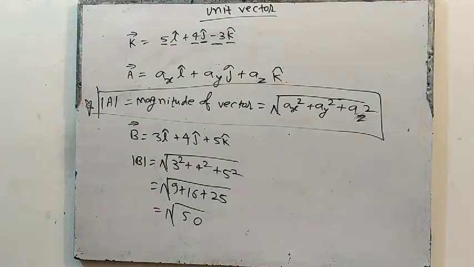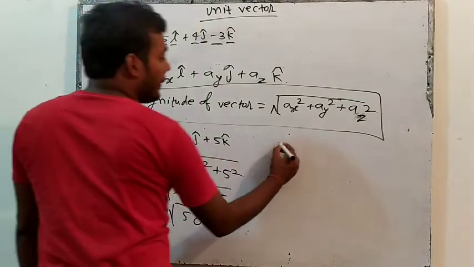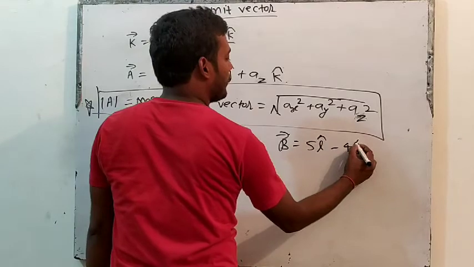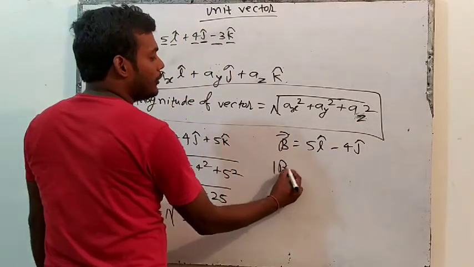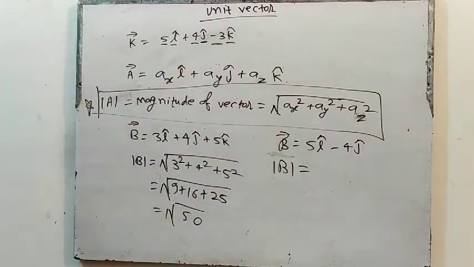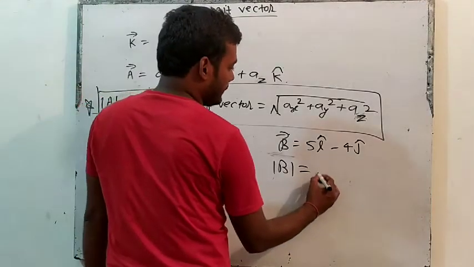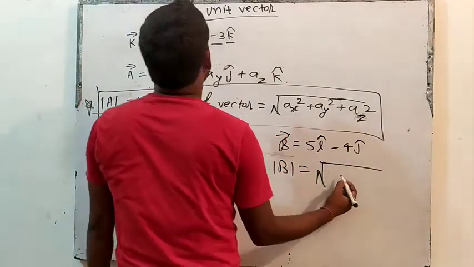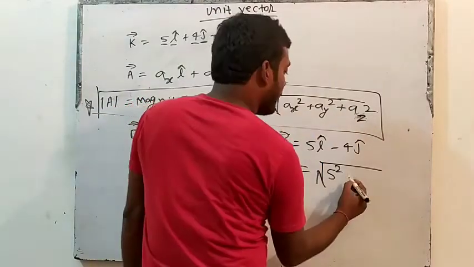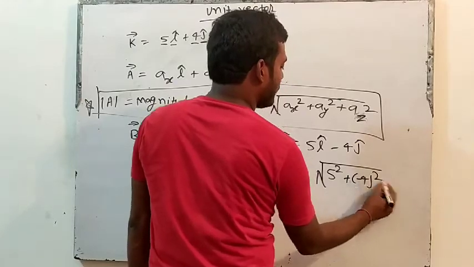Try to solve some questions of this. Suppose vector B is equal to 5 i cap minus 4 j cap. How will we find the magnitude of this vector? Can we find the magnitude of vector B? Modulus of B means the magnitude of vector B. How will we find it? Square root of 5 square plus minus 4 square.